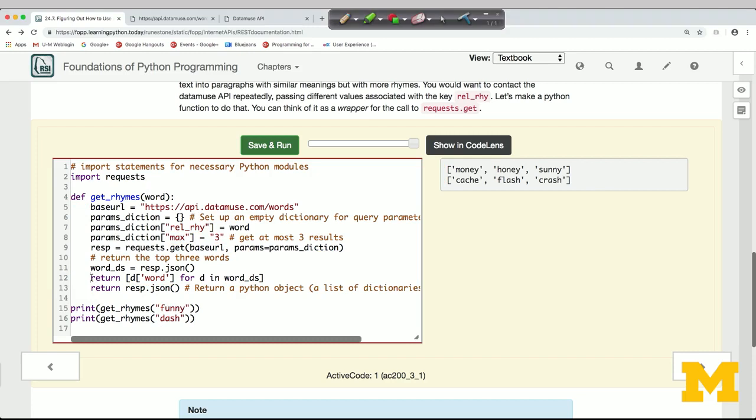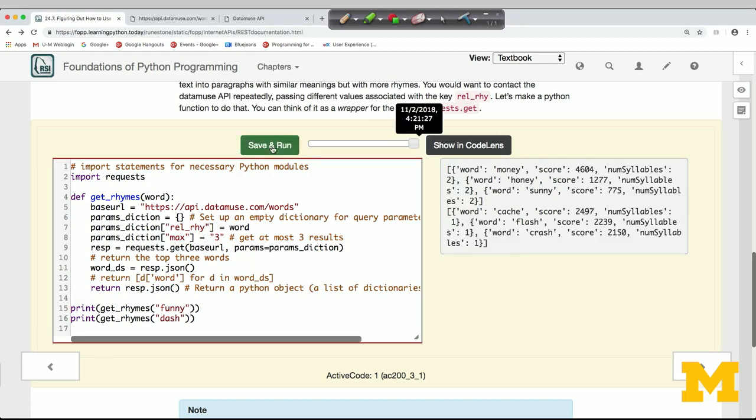Let's comment out line 12 and see what happens if we return the dictionaries rather than extracting just the words from those dictionaries. So now we get a list of the 3 dictionaries. Instead of just getting money, honey, and sunny, we're getting this whole dictionary instead of just the word money.